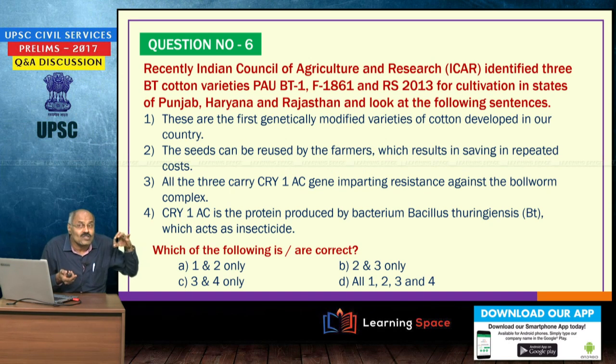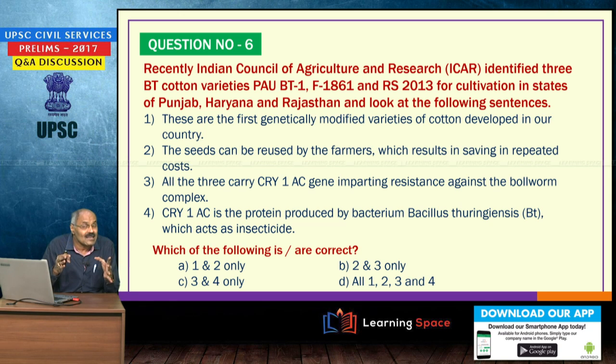Recently, Indian Council of Agricultural Research identified 3 BT cotton varieties, PAU BT1, F1861 and RS2013, for cultivation in states of Punjab, Haryana and Rajasthan. Look at the following sentences. These are genetically modified varieties of cotton and developed in our country.